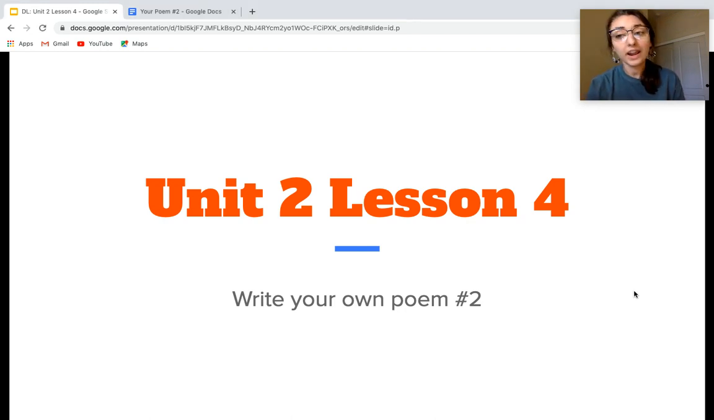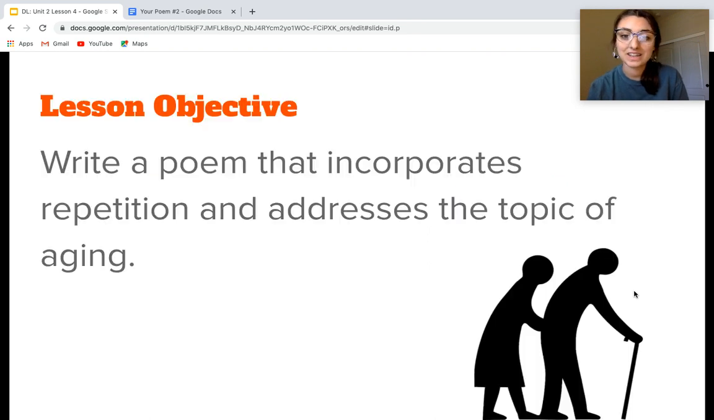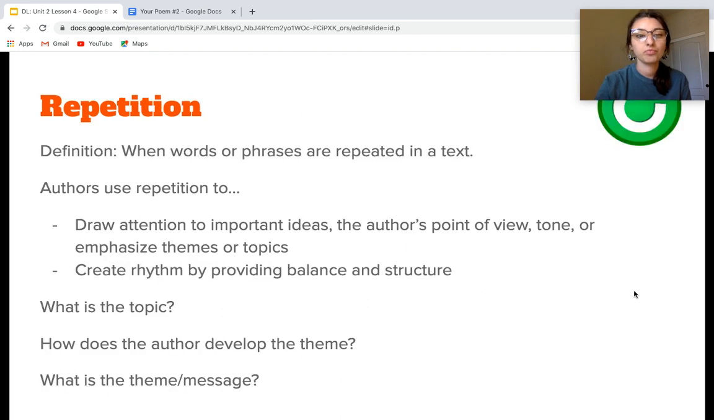Okay, we're going to be writing our own poem again like you guys did last week. So your lesson objective for this: write a poem that incorporates repetition and addresses the topic of aging. So that is our goal for this lesson.